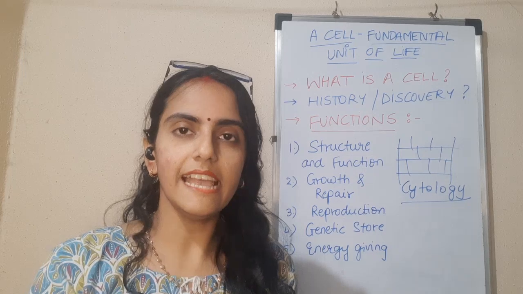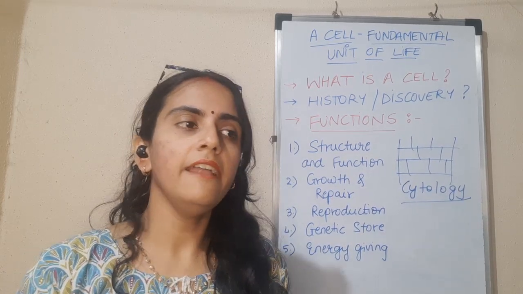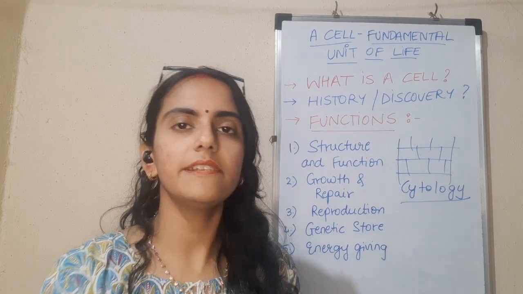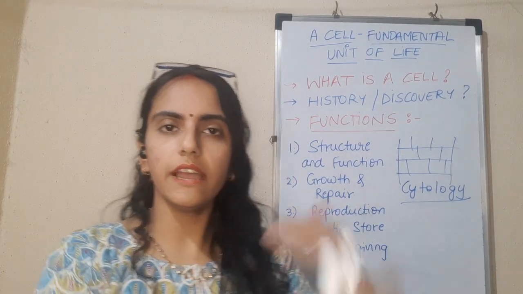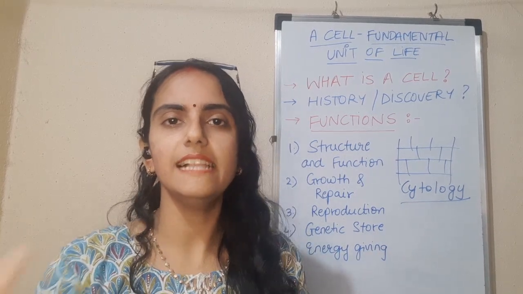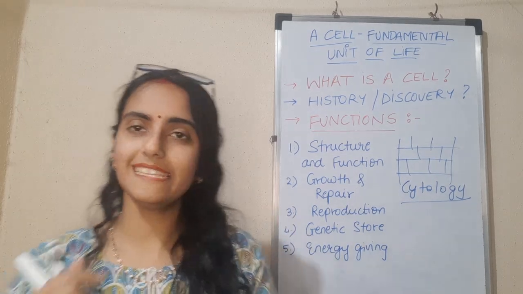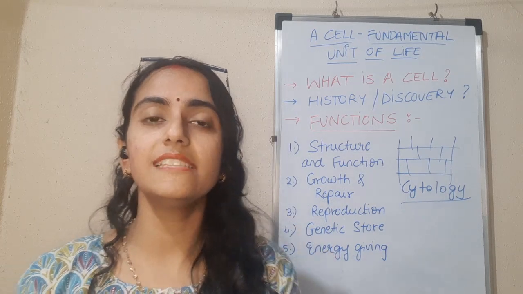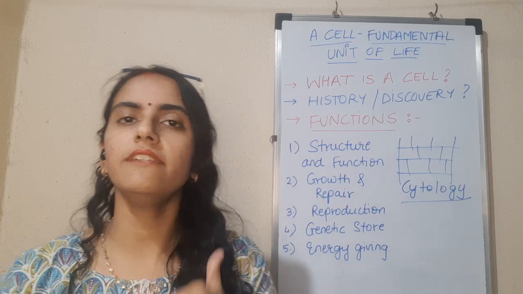Okay, there are also cells in a living organism which are dead, cells which are worn off, which have no work to do, they have probably died. Those are the dead cells. So that is how the discovery went on, and that is from where the history of cells started. The study of cells came into being. Now that the cell has been discovered, what is its use, what is its function, where is it exactly helping us? Okay, so the first thing is structure and function.